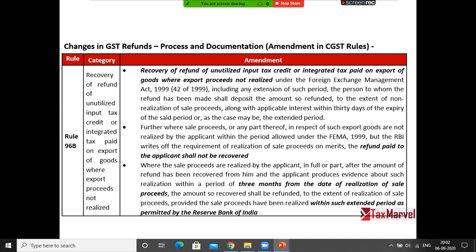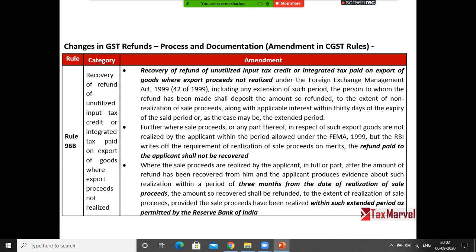Now what happens is in the month of Feb 2021, you get the realization. So whenever you get the realization, you submit the proof within 3 months from the realization, and then claim the refund from government. So whatever you refunded, can we claim it back along with interest then? No sir, interest is always for the government. Government will never return the interest to you in all the provisions.